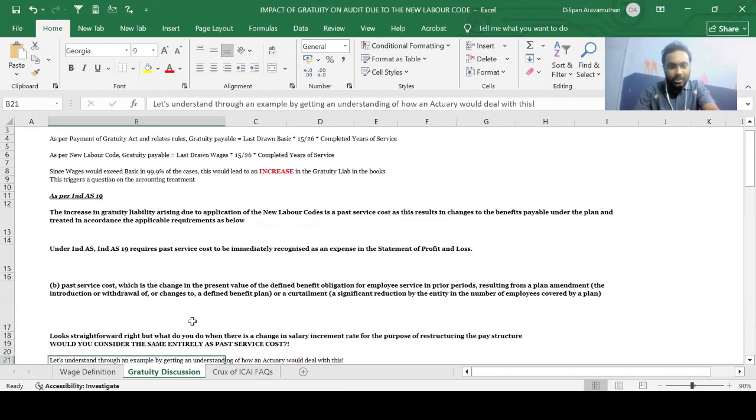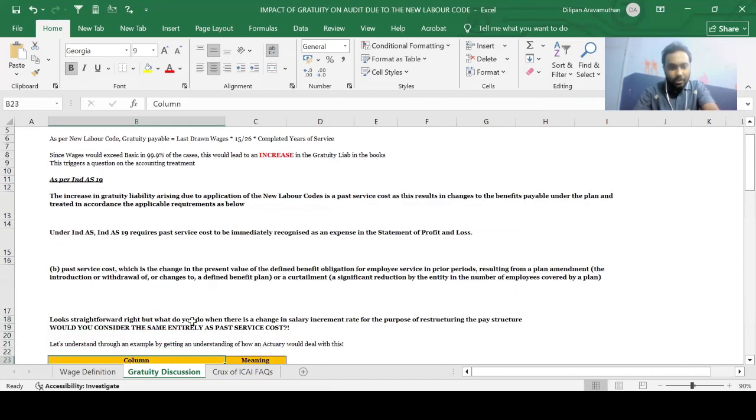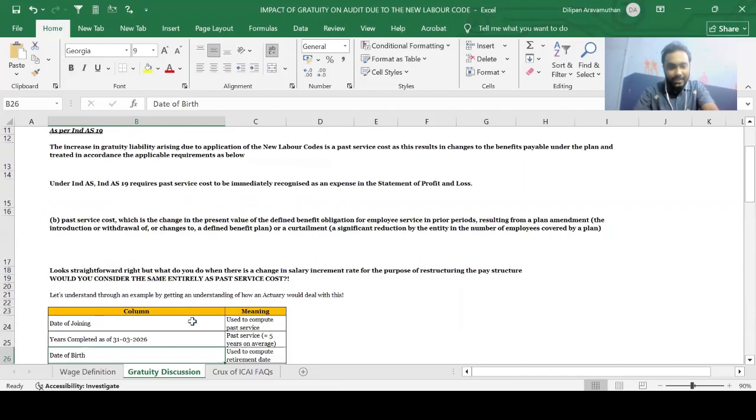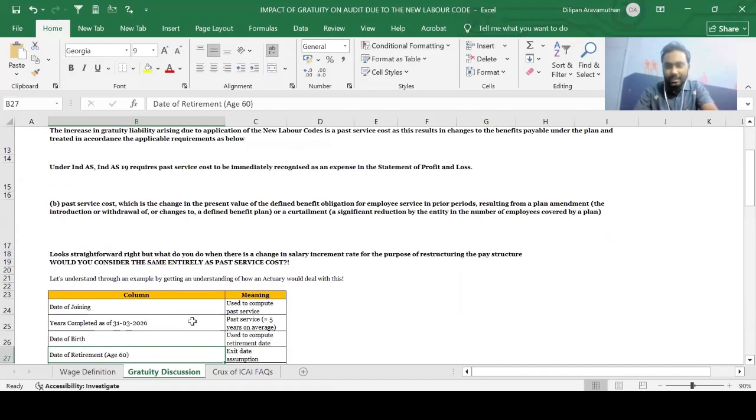So next, would you consider the same entirely as a past service cost? Okay, let's understand this through an example by getting an understanding of how an actuary would deal with this. Why do we need to understand how an actuary would deal with this, guys? Because ultimately, we being auditors, you also would need to interact with the actuary to get an understanding of what he or she has done.